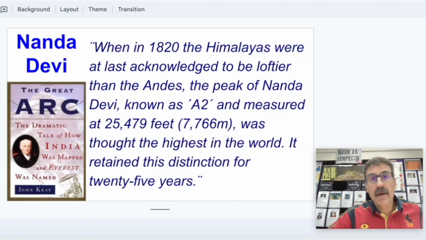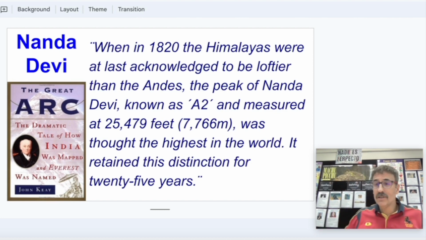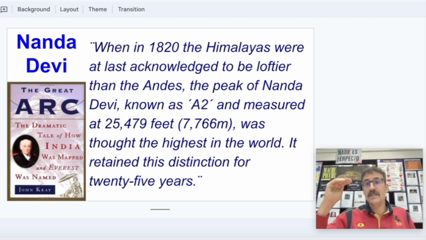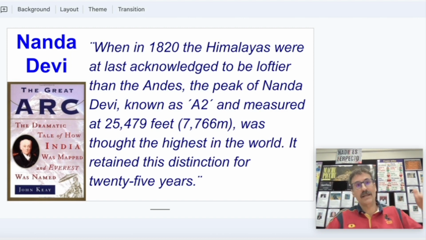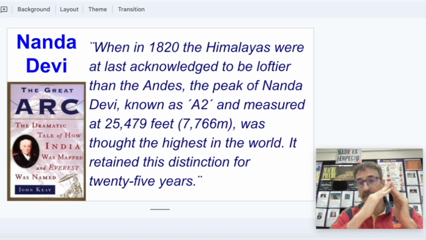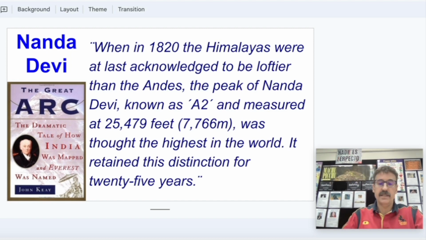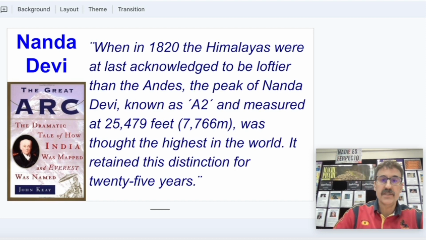Now, it is Everest, and this mountain is the second in India. The tallest one in India will be Kanchenjunga, even though there could be some controversy because the summit of Kanchenjunga is in Nepal, and it is one of the 8,000 meter mountains in the world. However, you have two base camps, one in Nepal, one in India. So it is considered also an Indian mountain. So Kanchenjunga will be the tallest, and Nanda Devi is the second.